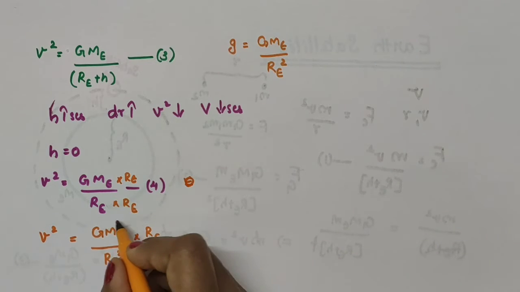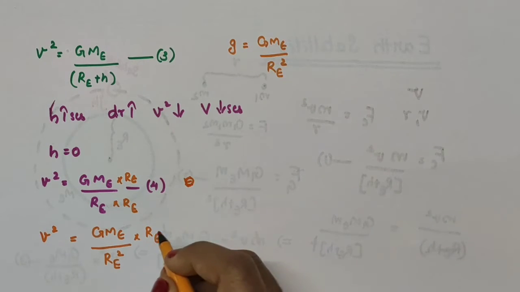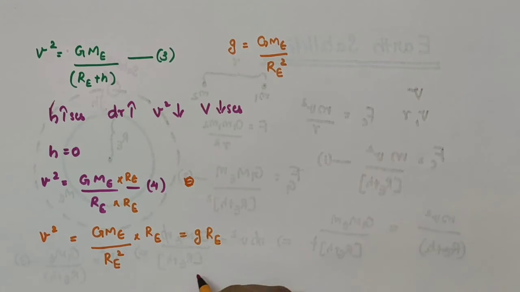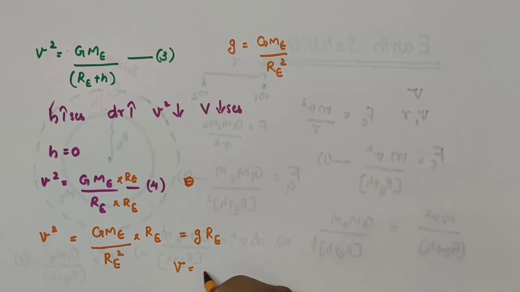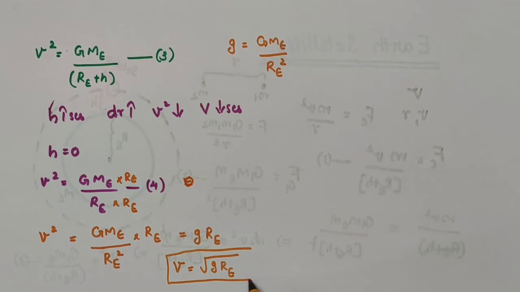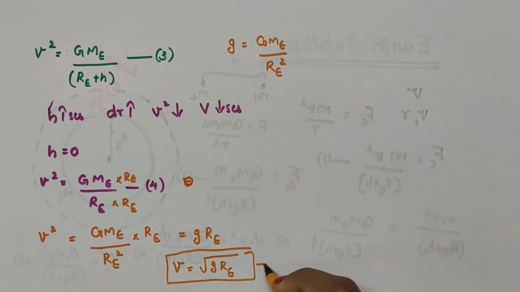So this can be replaced by small letter g. So this becomes small letter g into Re. So v square is equal to g into Re, that means v is equal to square root of g into Re. So the speed of the satellite, we are getting it as v is equal to square root of g into Re. I am taking this as equation number 5.